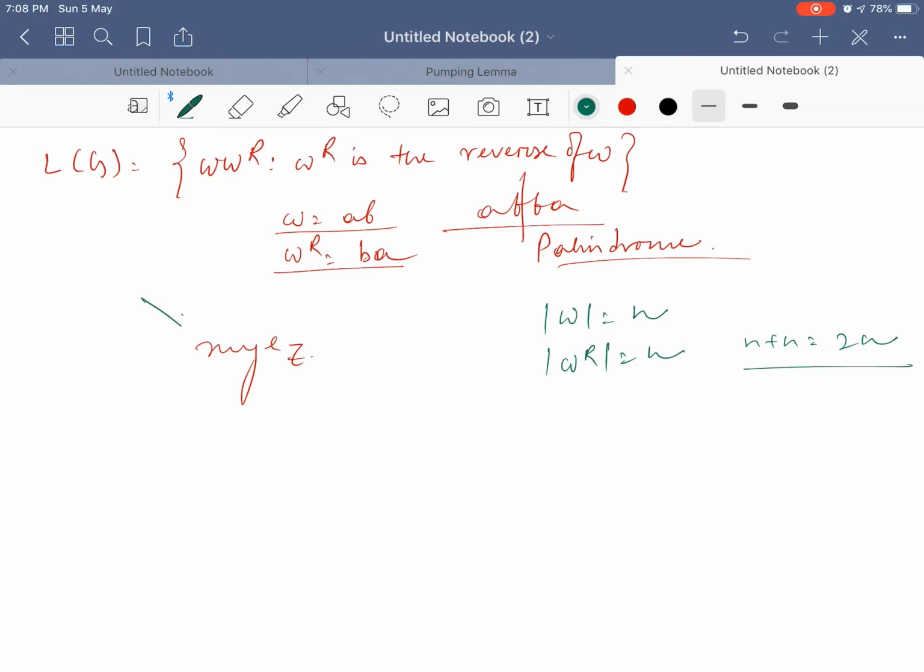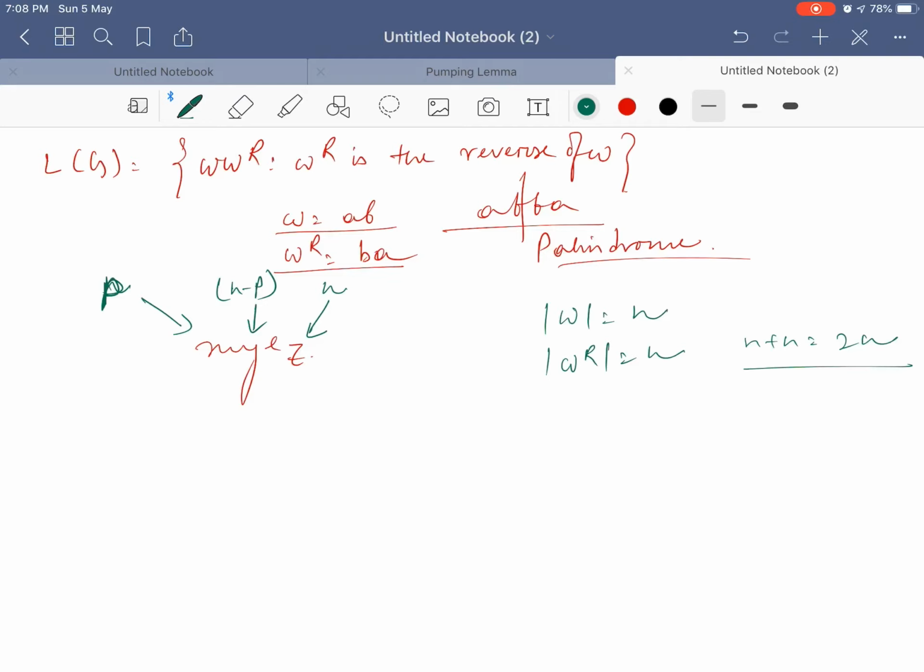Now, we will use the same technique, put p number of alphabets to x, n minus p number of alphabets to y, and n number of alphabets to z, so that the total twice n number of elements can be accommodated to xy to the power i z easily.